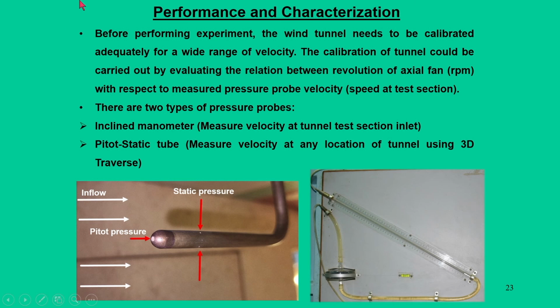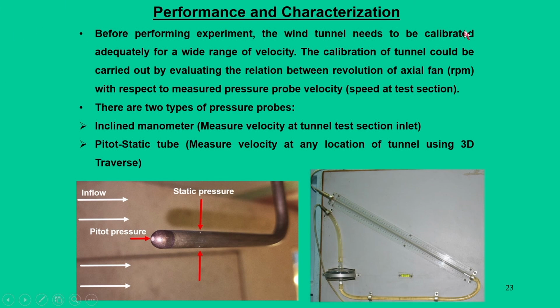So, to characterize the tunnel, we want to say, for example, that a particular application requires a wind velocity of 10 meters per second. So, how can we say precisely that 10 meters per second is coming or not? To do that, the tunnel needs to be calibrated. Now, in another situation we require a velocity of 15 meters per second. So, what you need to do again is use a calibrated tunnel, so that we will get 15 meters per second.